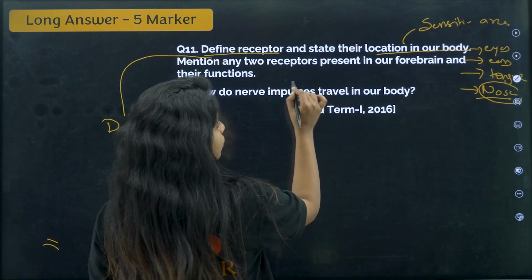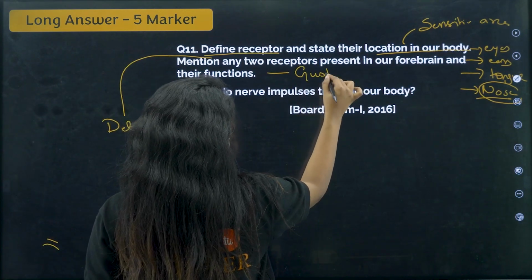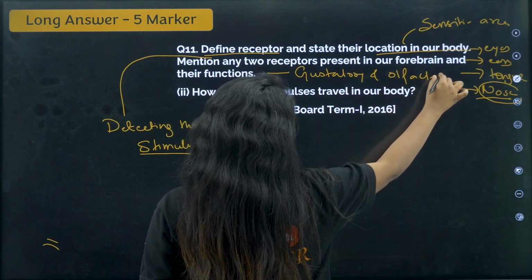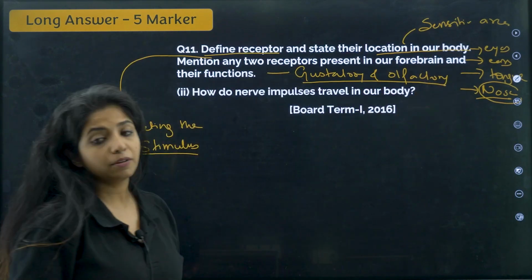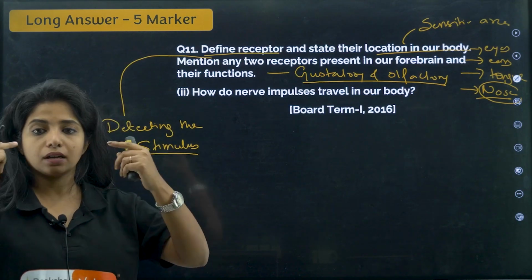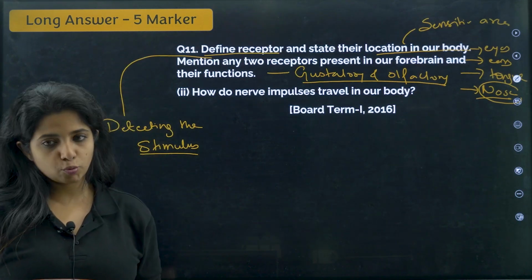Now mention any 2 receptors present in our forebrain and their functions. So in our forebrain you have 2 receptors, that is gustatory, the taste one, and olfactory. The signals will be going there. So these receptors are present over there as well, which obviously sense. You have it on the tongue, but essentially it sends the signal as well.